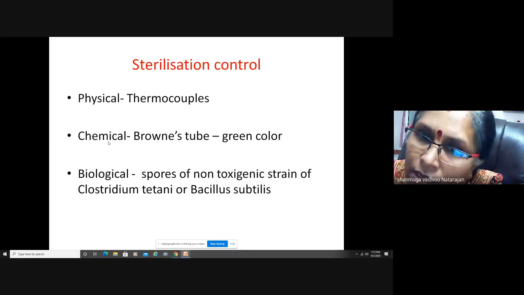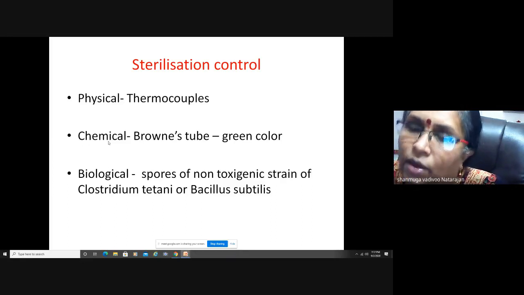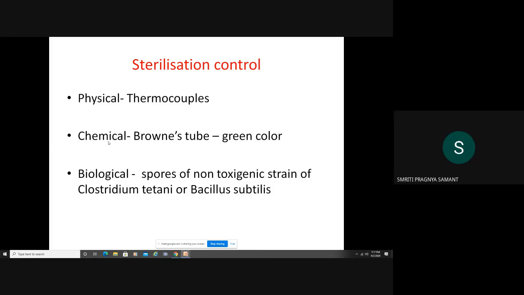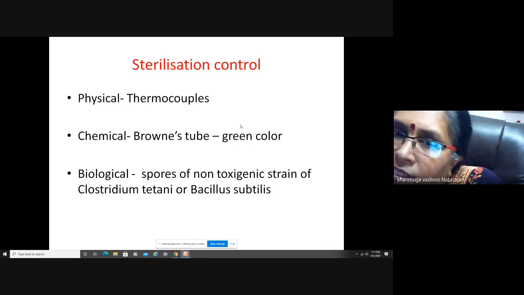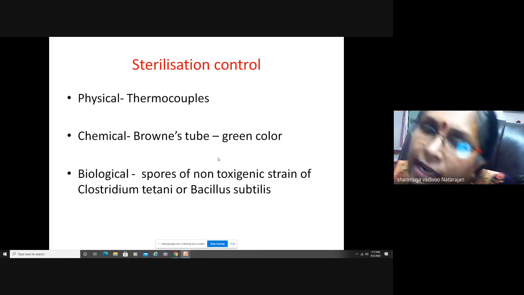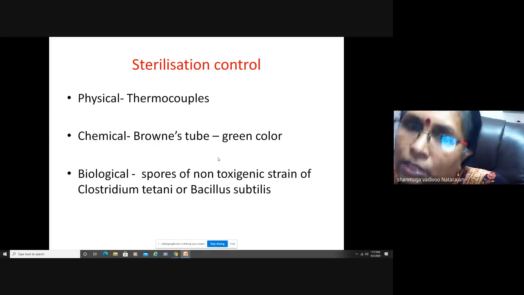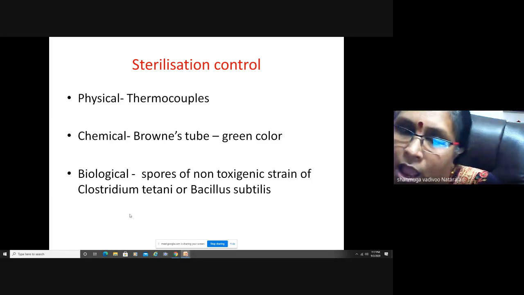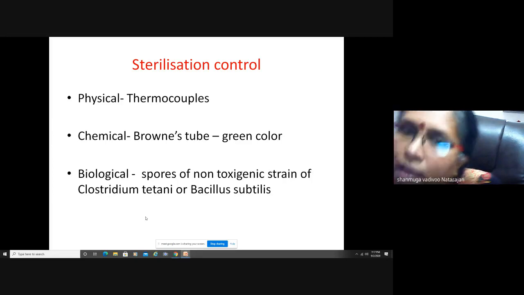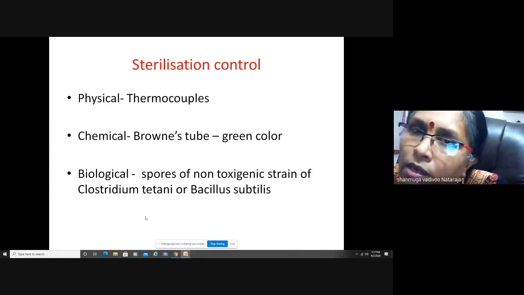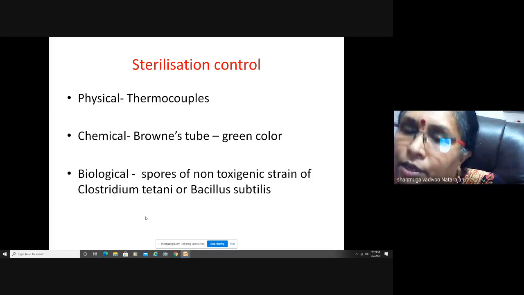Next is chemical control. This again is a chemical dye or a strip which can be used. Before sterilization, it will be in one color. After the sterilization procedure, the dye will change to a different color. So that is an indicator that your sterilization procedure has gone well. And the third one is a biological control. Here we use spores of non-toxigenic strains of Clostridium tetani or Bacillus subtilis. It depends on what sterilization method you are using, accordingly.